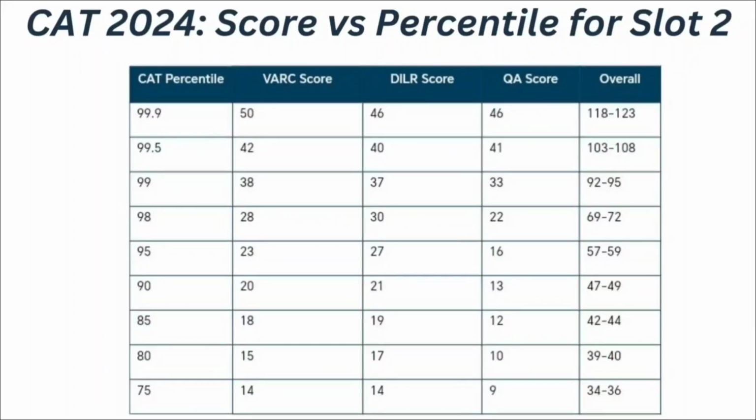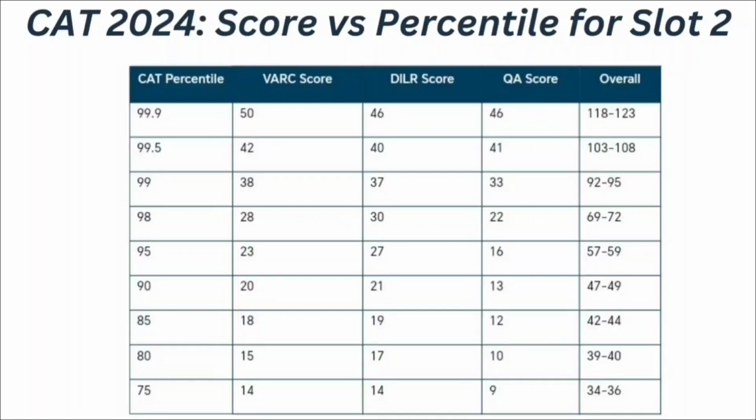ability score is 46, means if your overall score ranges in between 118 to 123, at that time you can expect your CAT percentile to be 99.9 percentile. If your VRC score is 42, DILR score is 40 and quantitative ability score is 41, means if your overall score ranges in between 103 to 108, at that time you can expect your CAT percentile to be 99.5 percentile.